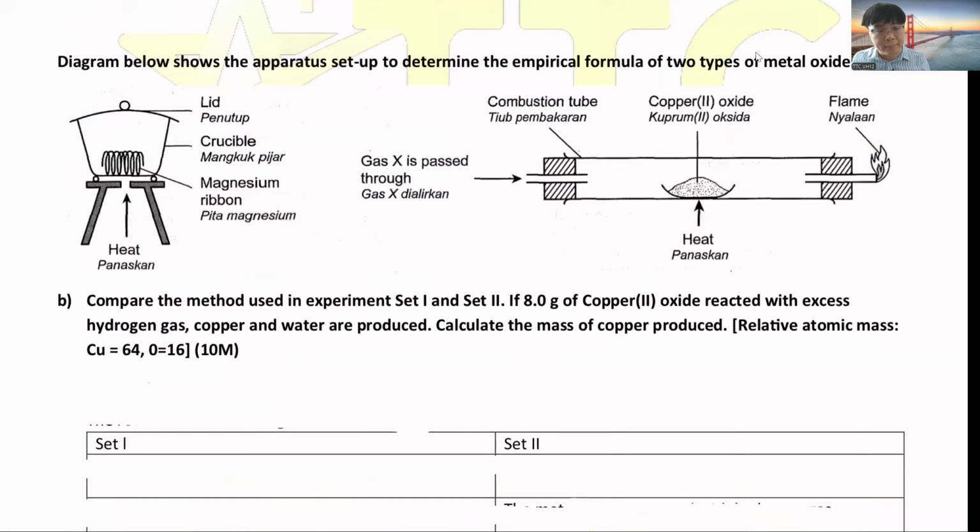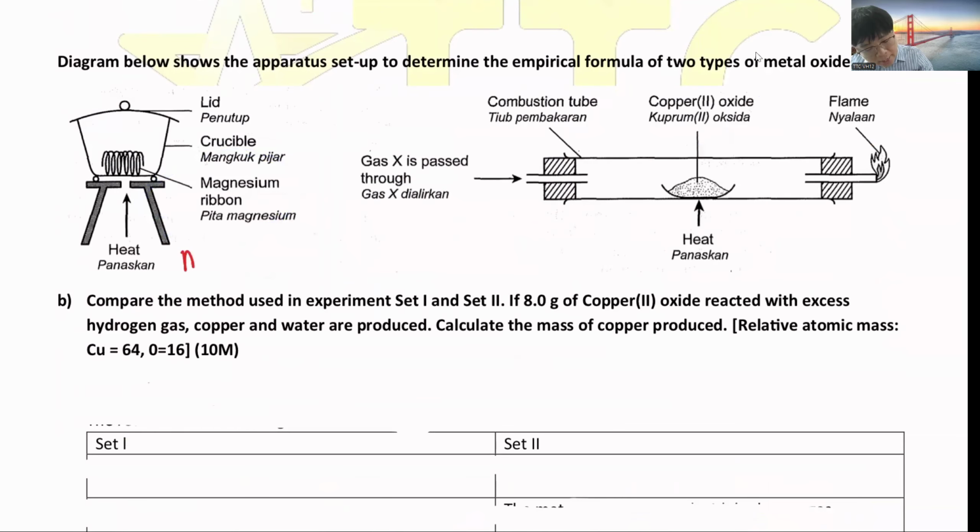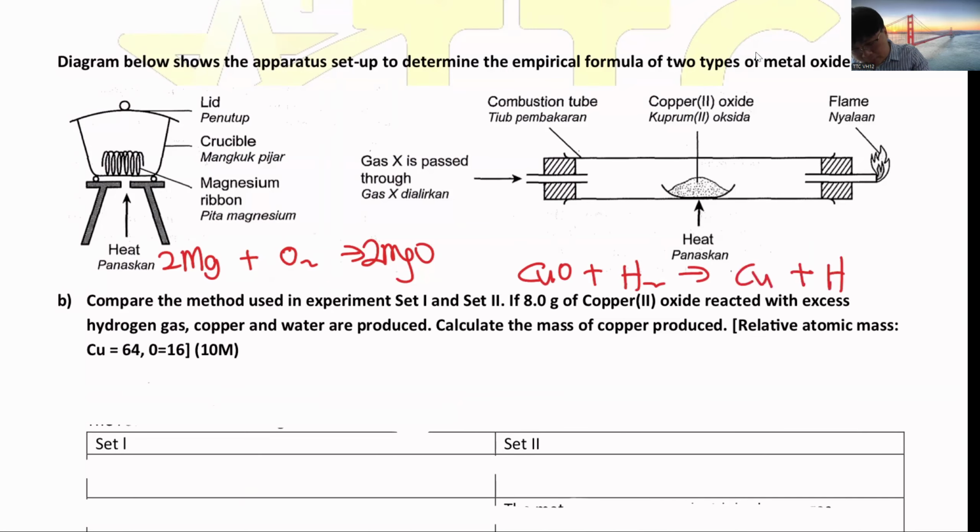Second question, they give you the chemicals. One is magnesium, one is copper. They ask for similarities and differences. So you have to check the similarities and differences now. Because the essay is 10 marks, I'm not sure how detailed they're going to ask. So all the potential questions we discussed, I hope that it helps you to get full marks.